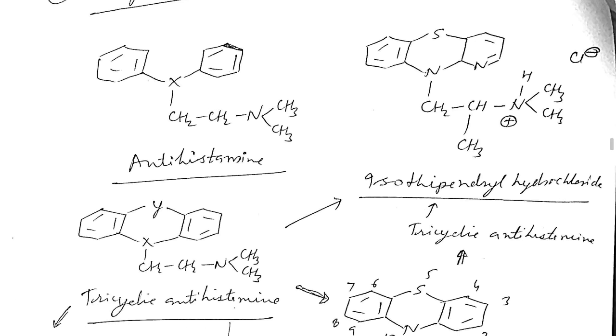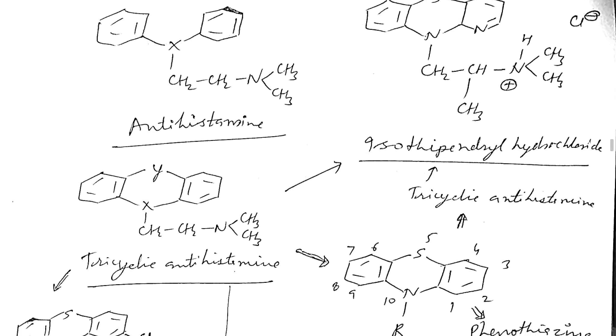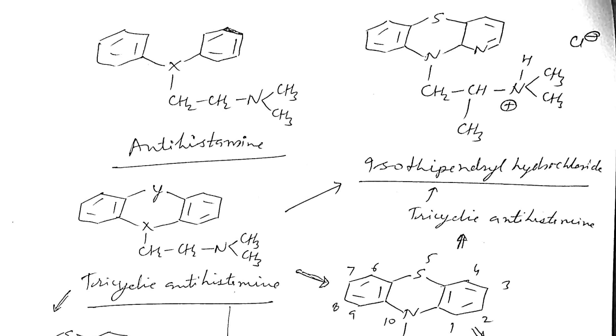According to this antihistaminic structure, researchers have designed some newer analogs of tricyclic antihistaminics. Look here, both phenyl rings are fused together by Y. Y may be sulfur, Y may be carbon.